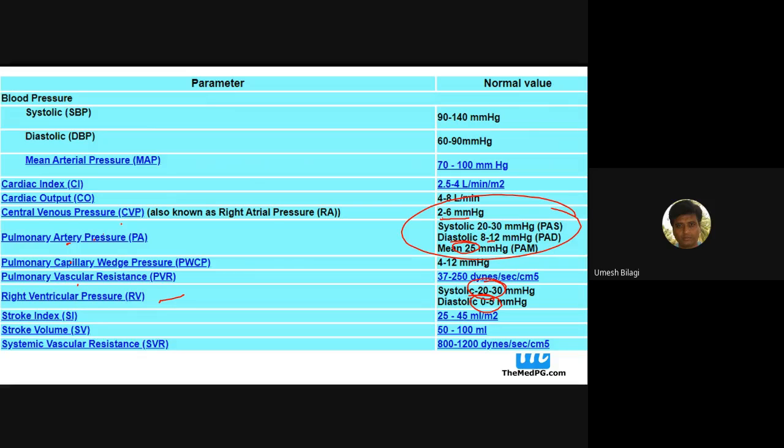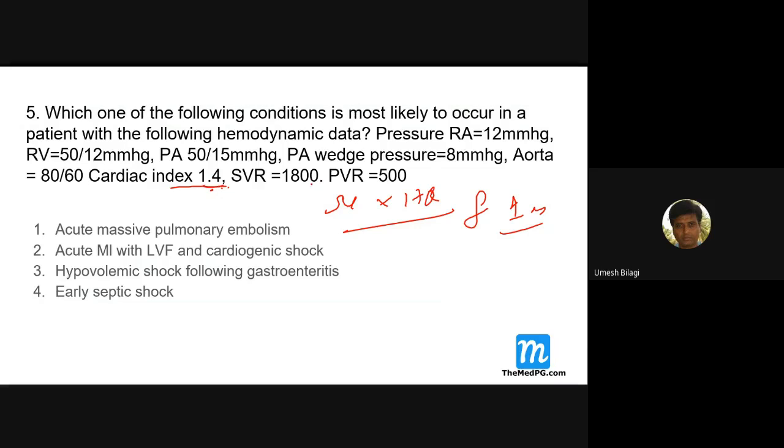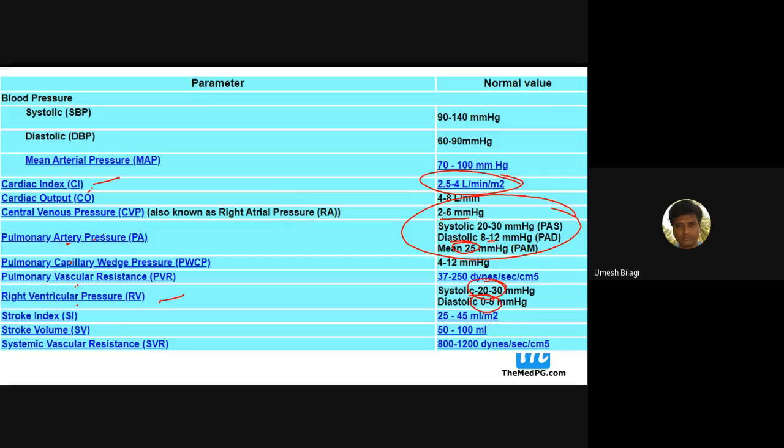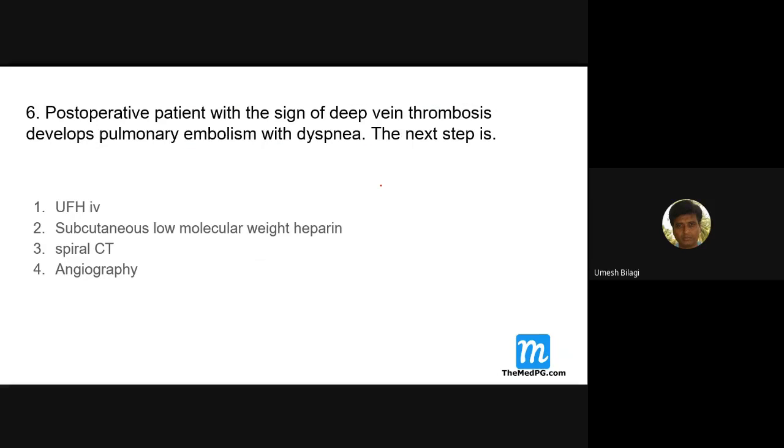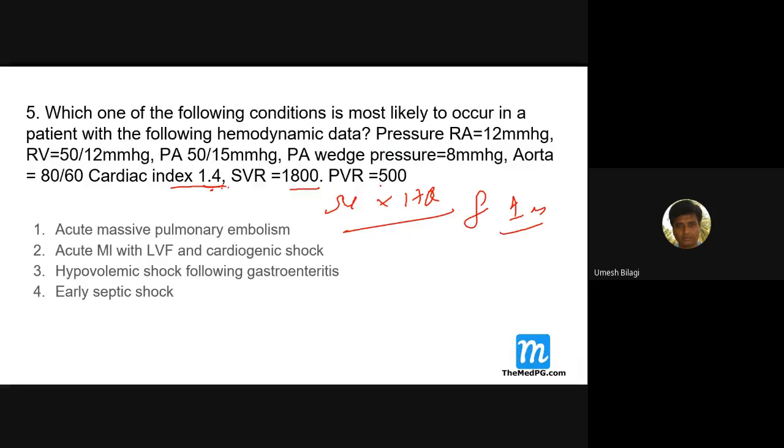Where is this? Yes, cardiac index here it is. What is it? Around 2.5. That is also reduced. So cardiac index is reduced. Systemic vascular resistance I have put here. These slides are there. It is 800 to 1200. That means it is more in this case. So systemic vascular resistance has increased.